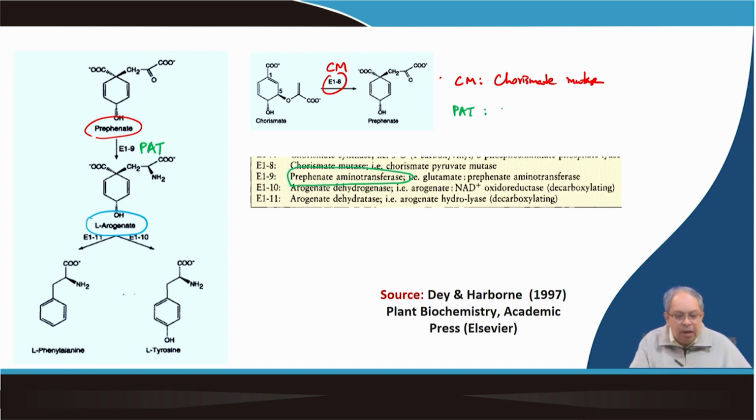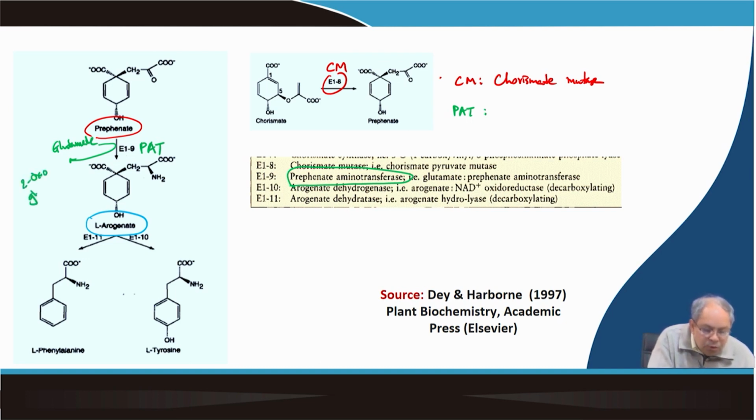Okay, and next what happens, arogenic acid is formed. This requires glutamate, which liberates 2-oxoglutarate. And then it is converted into arogenate.